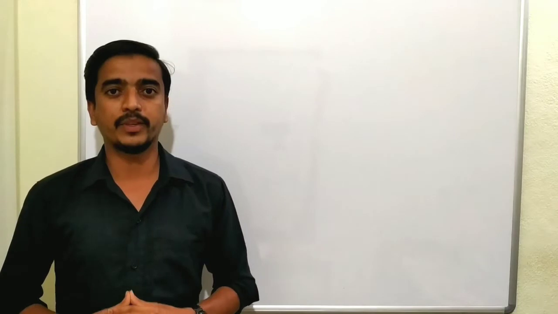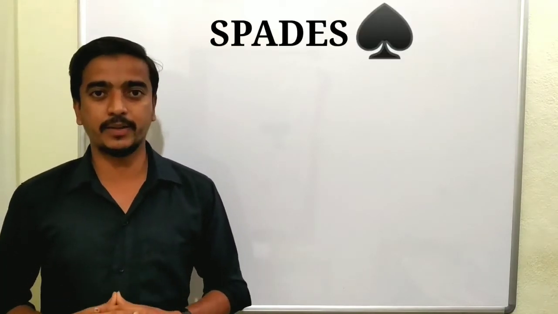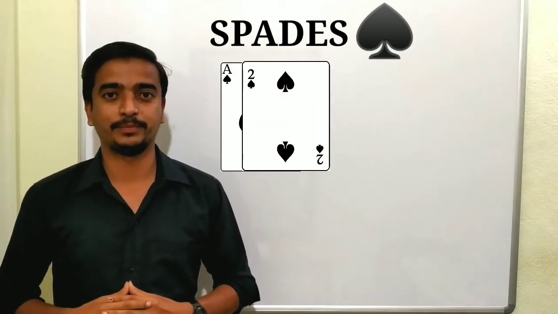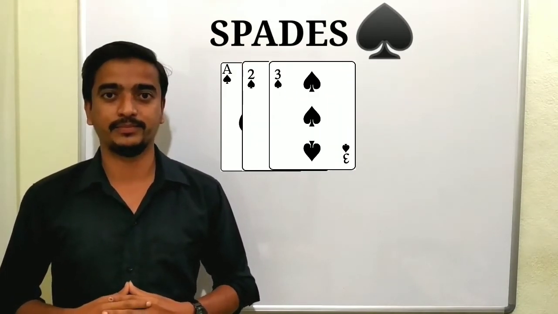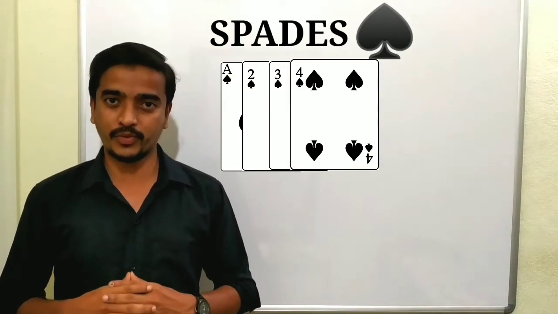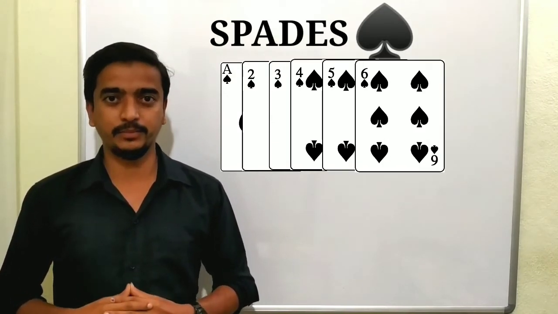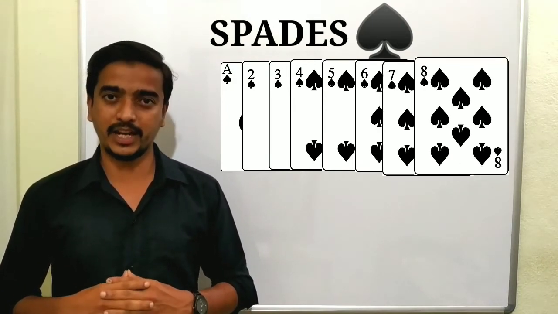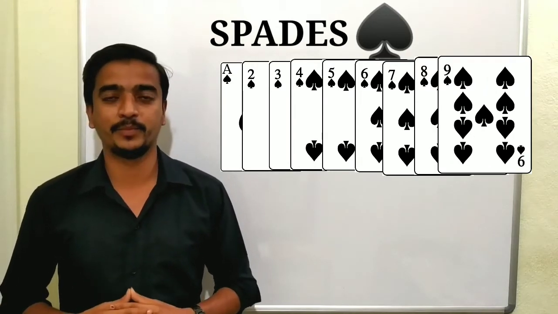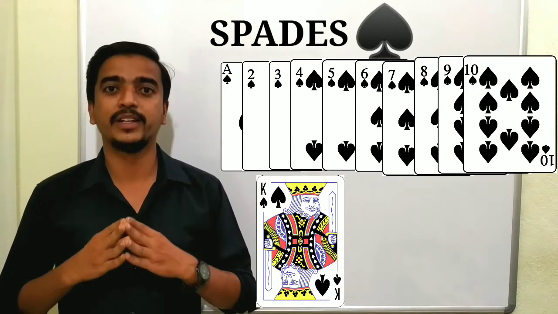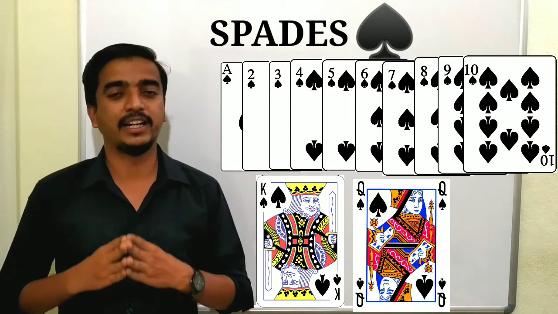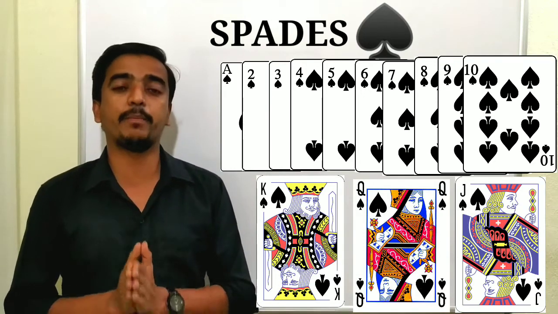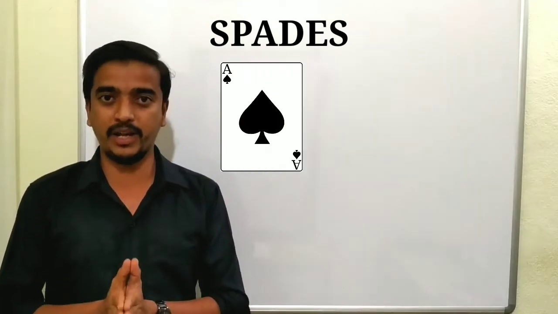For example, the black spade suit consists of ace, 2, 3, 4, 5, 6, 7, 8, 9, 10, king, queen and jack. So in all the 4 suits the same cards will be there, but the color and the symbol is different.